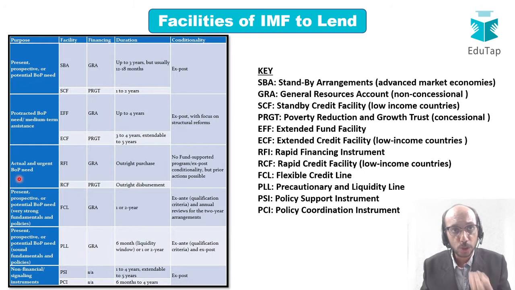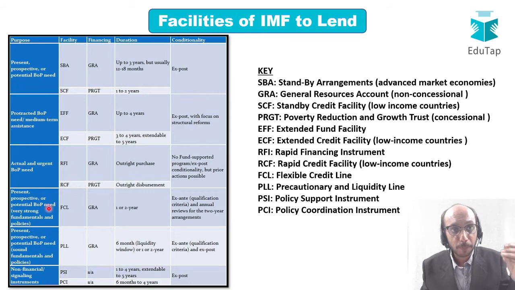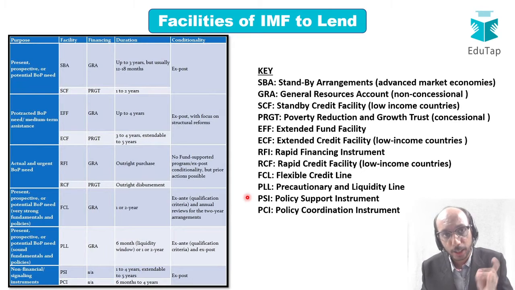If there is an actual and urgent need, then it can be helped through RFI, that is rapid financing instrument, or through RCF, that is rapid credit facility. If let us say there is a present, prospective or potential BOP need in a country which is having very strong fundamentals and very strong policies, that country can be helped through flexible credit line. Let us say that there is a present, prospective or potential balance of payment problem in a country having sound fundamentals, not very strong fundamentals, but sound fundamentals. That country can be helped through PLL, that is precautionary and liquidity line.